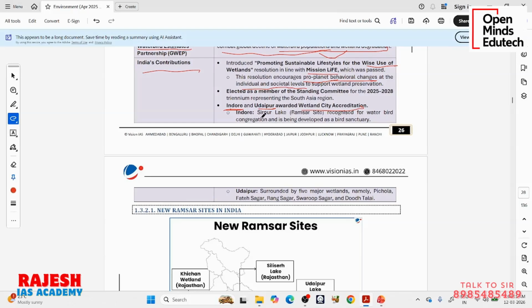In Indore you have Sirpur Lake, which is a Ramsar site in Madhya Pradesh, recognized for water bird congregation and is being developed as a bird sanctuary. Then we have Udaipur, which is in Rajasthan, surrounded by 5 major wetlands: Pichola, Fateh Sagar, Rang Sagar, Swarup Sagar and Dudh Thalai. So these two cities got this Wetland City Accreditation.